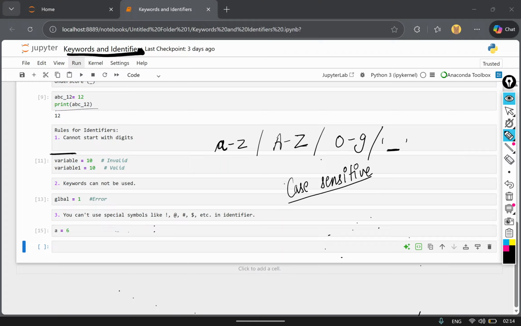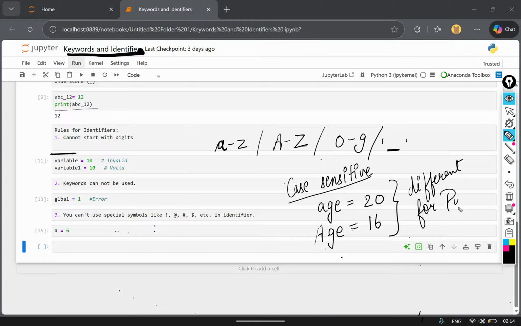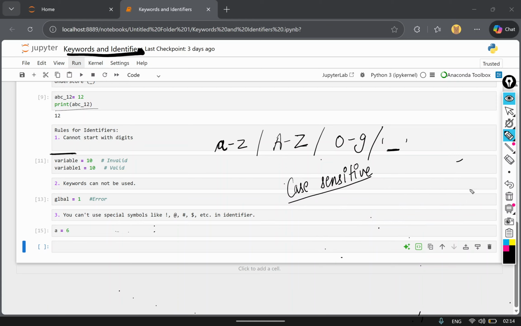It means if I give age = 20, and if I give AGE = 16, these two identifiers are different for Python. It simply means that for Python, uppercase and lowercase matter a lot.